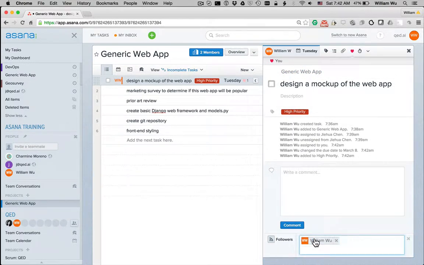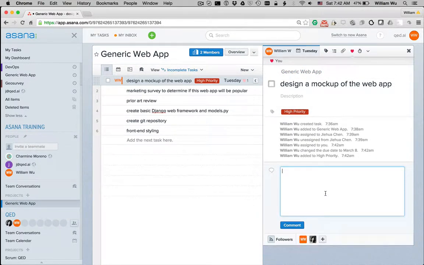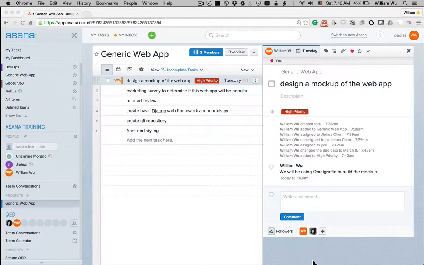So I can also add more people, like so, and we can discuss in this forum thread the parameters or any kind of issues that we might be having with this task. So for instance, I might write, we will be using OmniGraffle to build the mockup. And when you do this, any followers here will receive an email containing the contents of your most recent post to this thread.